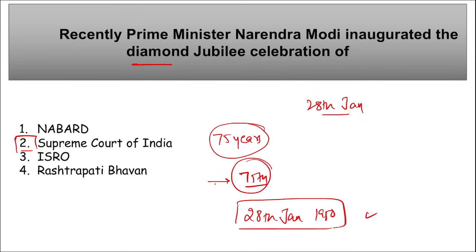Right? Remember this date. Supreme Court was formed then. Correct? Take a note of this. Then, who is the current Chief Justice of India? D.Y. Chandrachud ji, right?